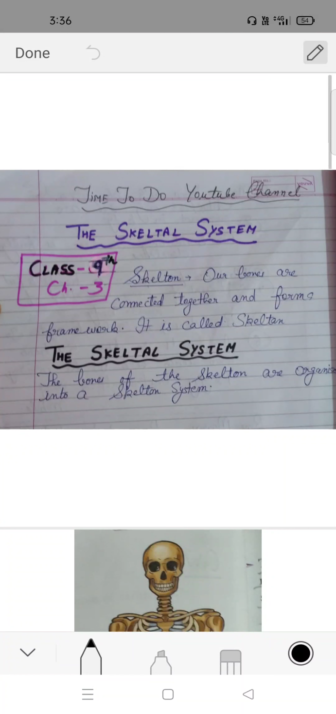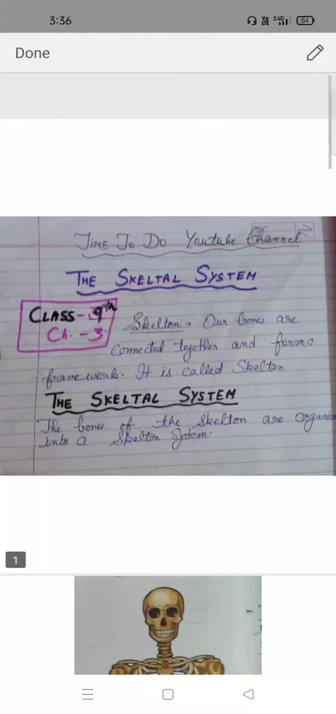First we will discuss the skeleton. Skeleton is the framework of bones. Our bones are connected together and form a framework. It is called the skeleton, also shown in the picture.